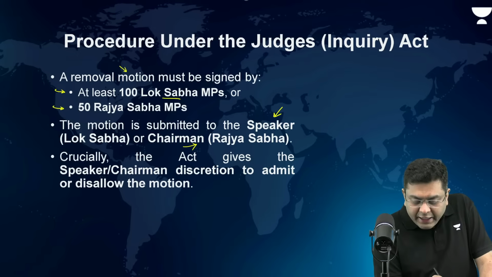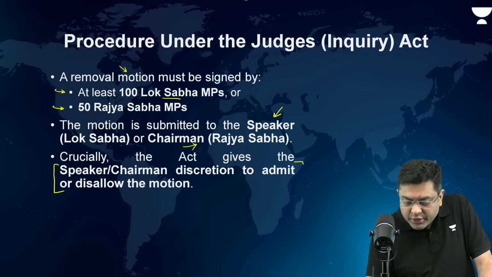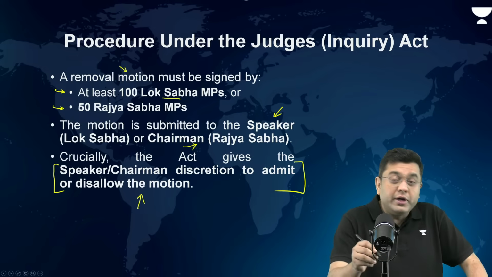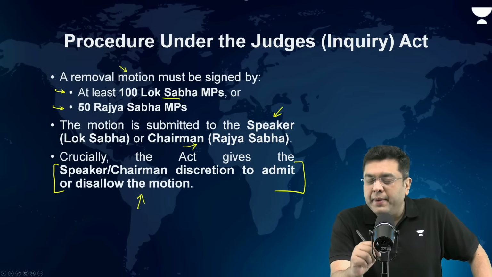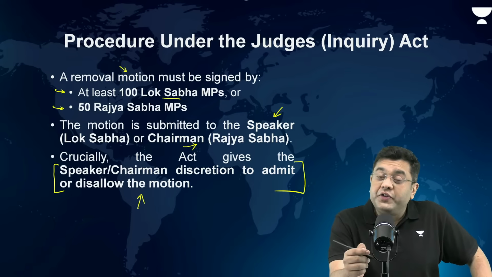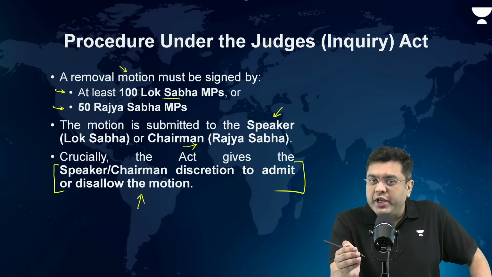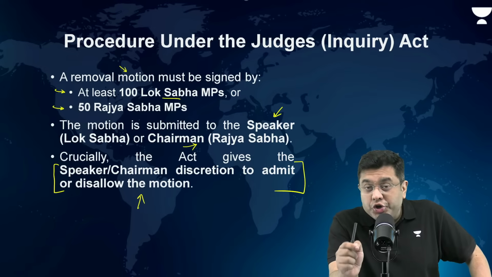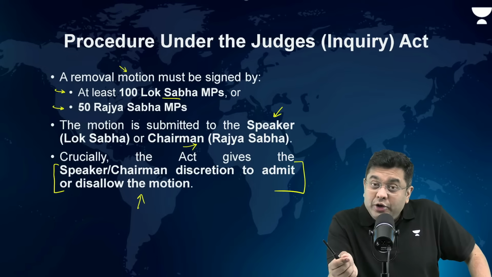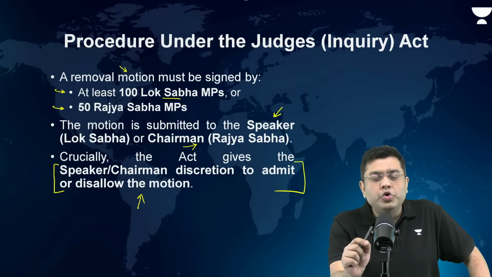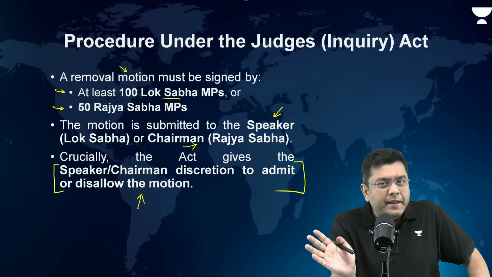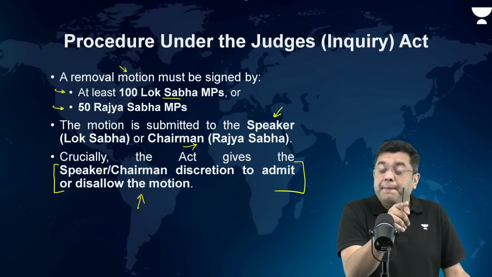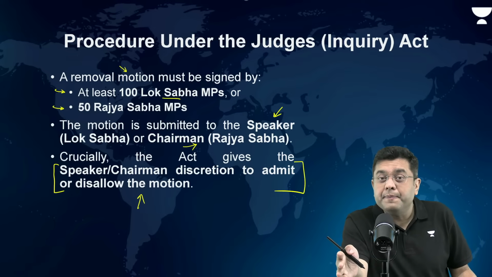Now, the Speaker or the Chairman has the discretion to admit or disallow the motion. Now, a Speaker, or the Chairman in the case of Rajya Sabha, has got that discretionary power whether to accept that motion for removal or not. Now, in this particular case, mind you, it is different as compared to the impeachment of the President.